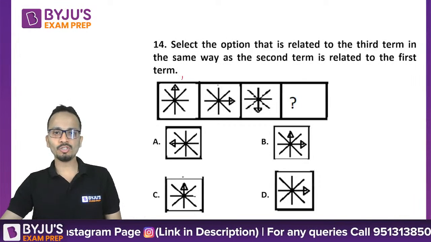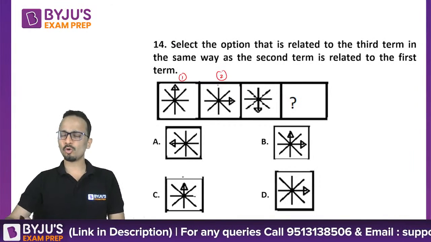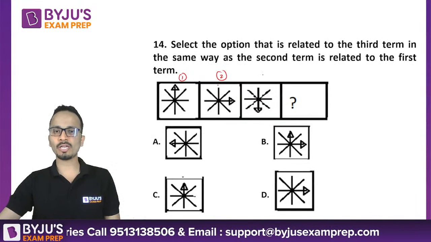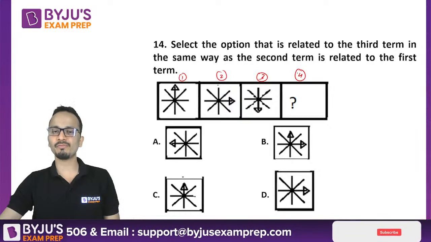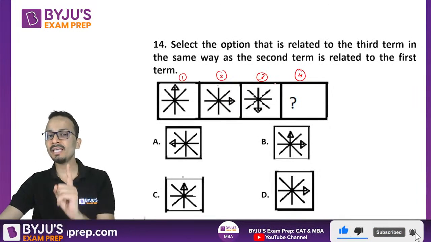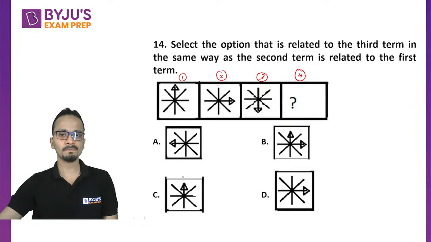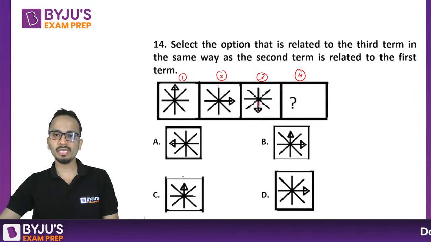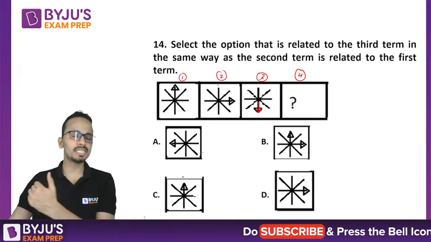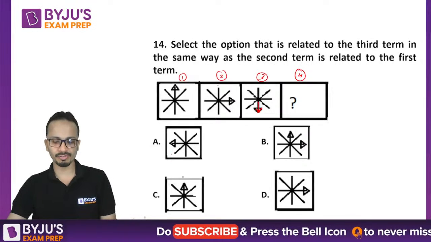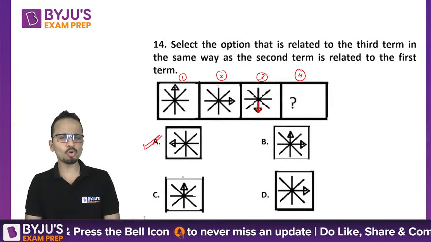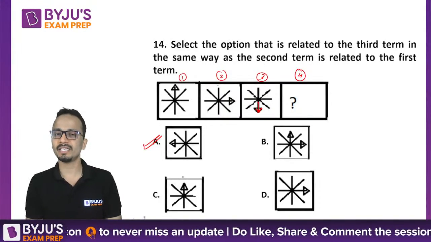Now from figure number 1 to figure number 2, a simple thing, a rotation of 90 degrees has happened. So the same thing should happen from figure number 3 to answer figure number 4. So rotation by 90 degrees in the clockwise direction. In figure number 3, the arrow is pointing downwards, so it should point towards the left direction in the answer figure. So the correct answer is option A. So clockwise rotation by 90 degrees.